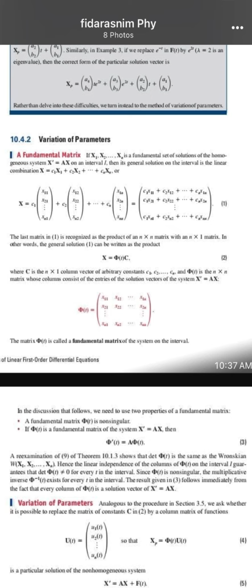The last matrix is recognized as the product of an n by n matrix with an n by 1 matrix.